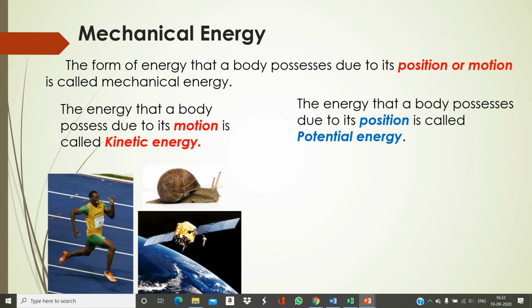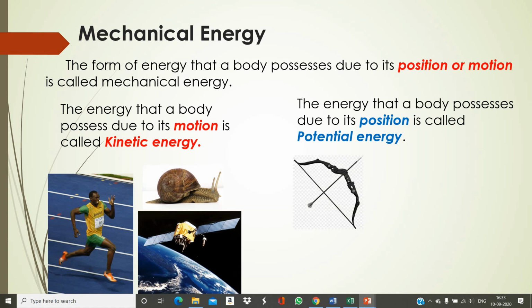Another form of mechanical energy is the energy that a body possesses due to its position. So when a body is at a certain position, then at that time also the body possesses energy, and that energy is known as potential energy. So potential energy is the energy due to the position of the body.